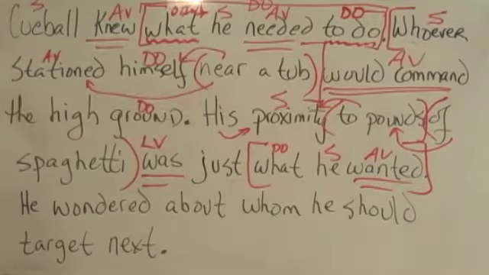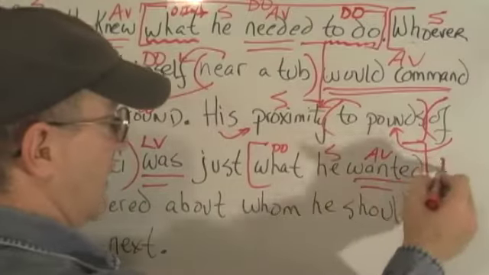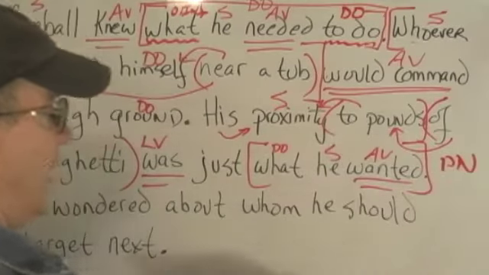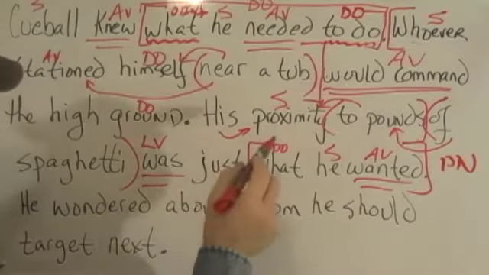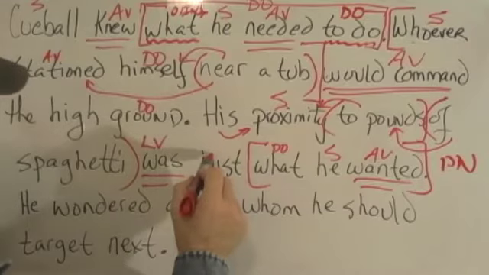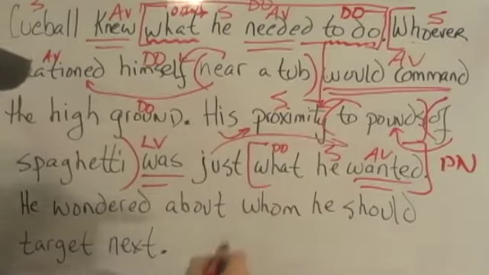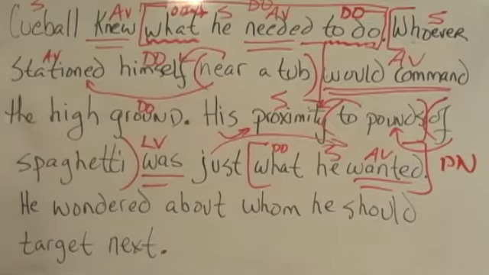I think that's, I'm going to say that this is functioning as a predicate noun. Again, if you said predicate adjective, okay, but proximity equals what he wanted. This just is a lovely little modifier washing across the relative clause. I like that. And then the last sentence, he wondered about whom he should target next.